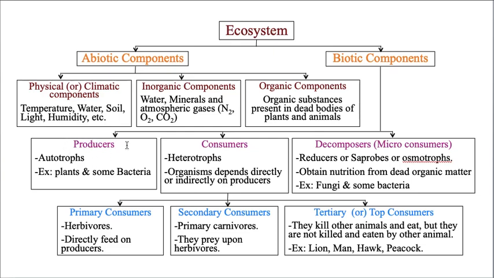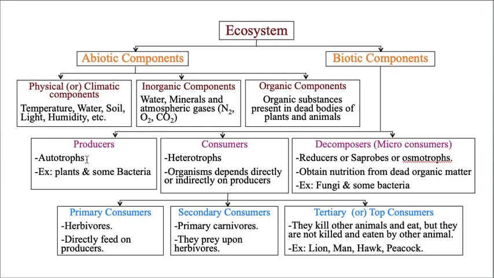Now producers basically, in the name itself, they are producing something. What is that? They are autotrophic organisms. That means the ability of an organism to prepare its own food material is called autotrophism. How is it possible? Just think, plants can produce their own food material by a most important vital mechanism called photosynthesis.